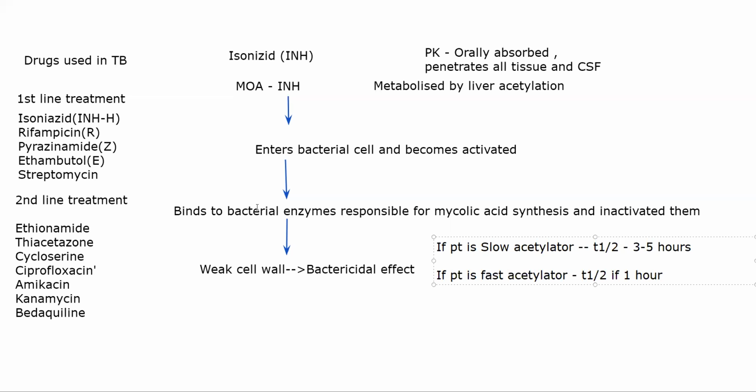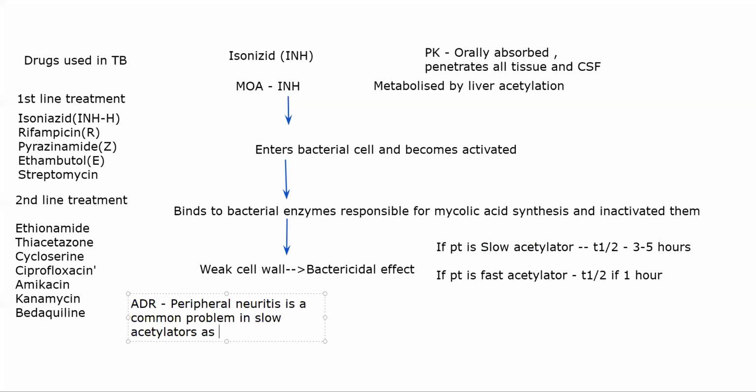If the person is a fast acetylator, meaning they are producing a lot of acetyl enzymes and metabolizing the drug fast, hepatitis is a problem in those patients. It is more common in alcoholics and elderly people. I'll just write it down. ADR: peripheral neuritis is a common problem in slow acetylators,